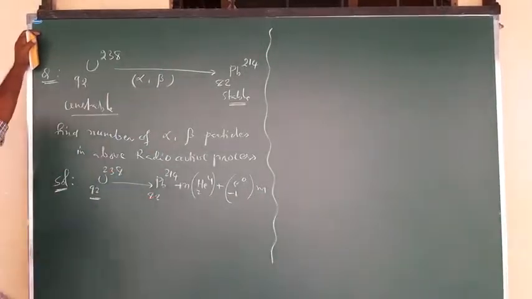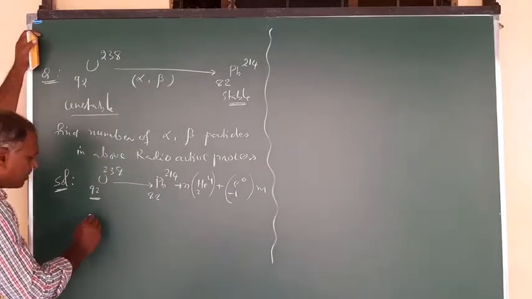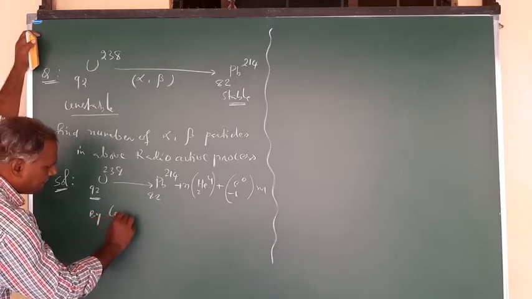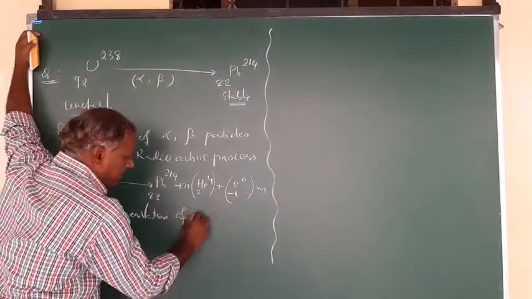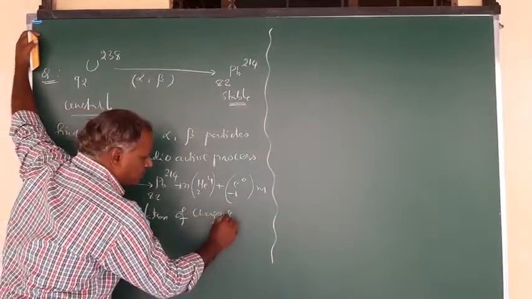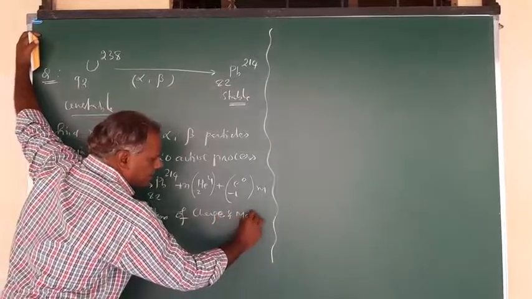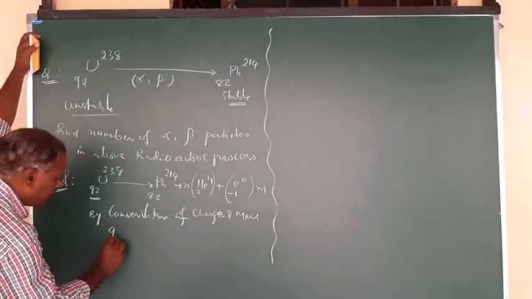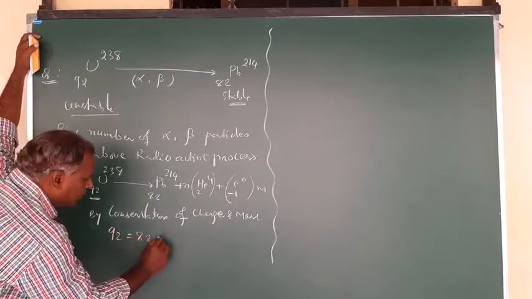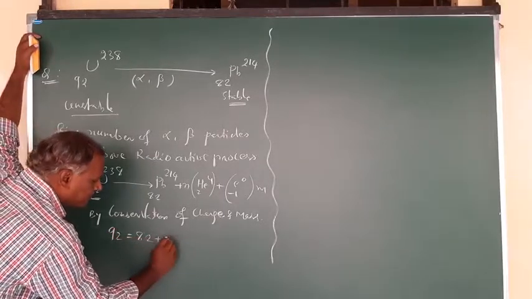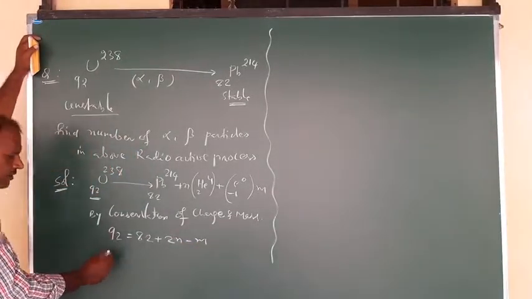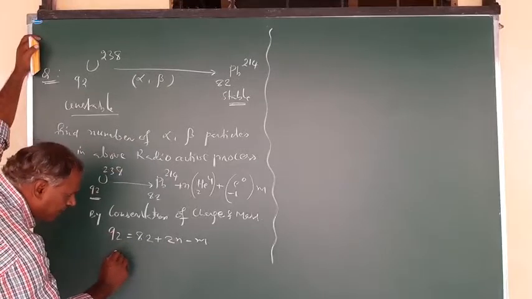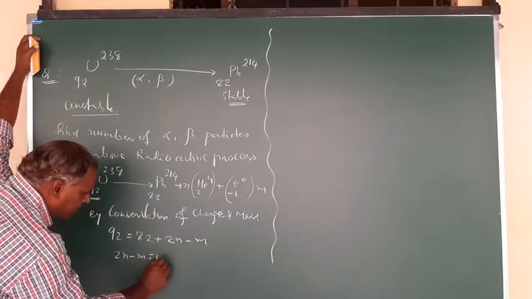So here you can write this. By conservation of charge and mass number, we can write 92 is equal to 82 plus 2n minus m. Bring this to this side: 92 minus 82 is 10. So 2n minus m is equal to 10. Make it equation 1.